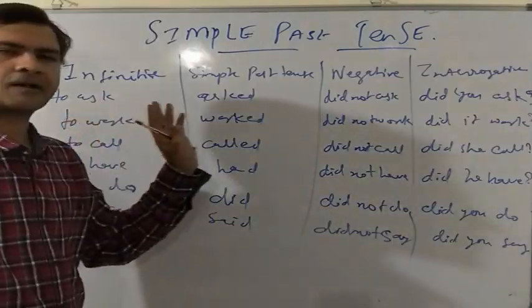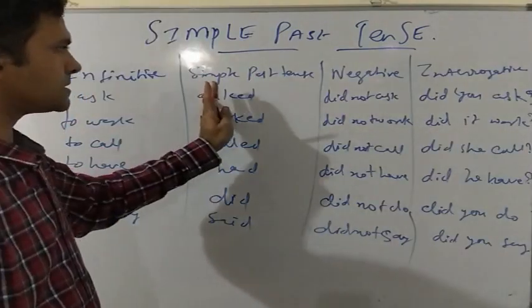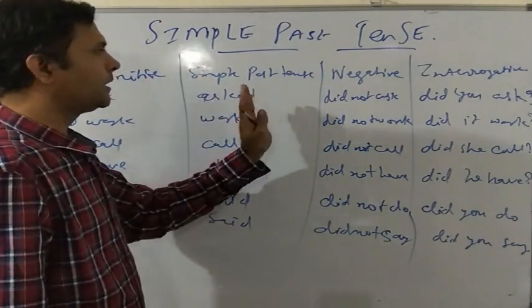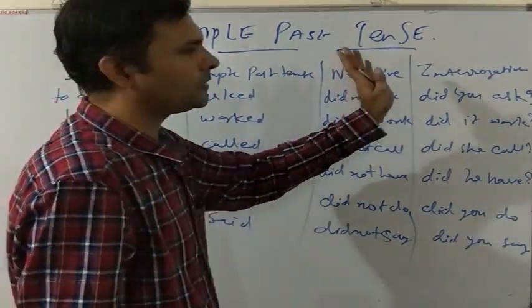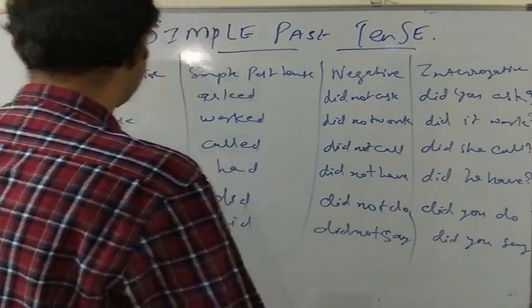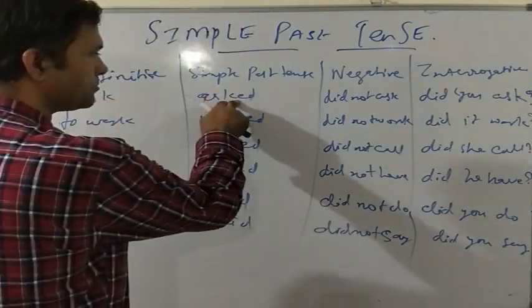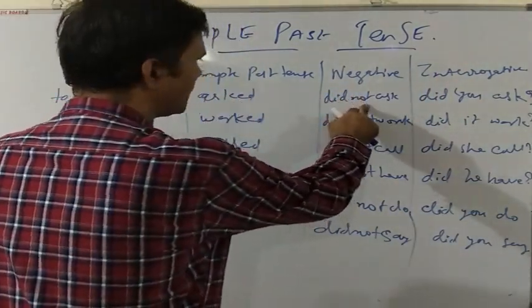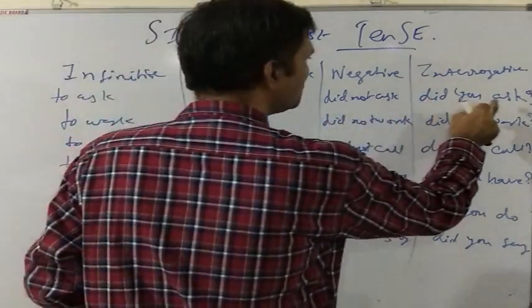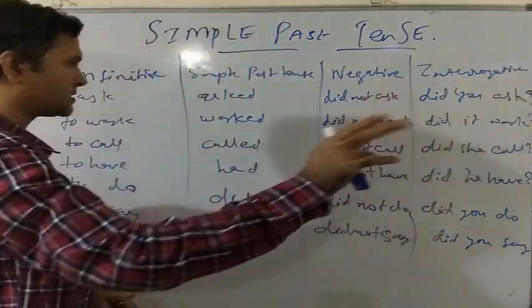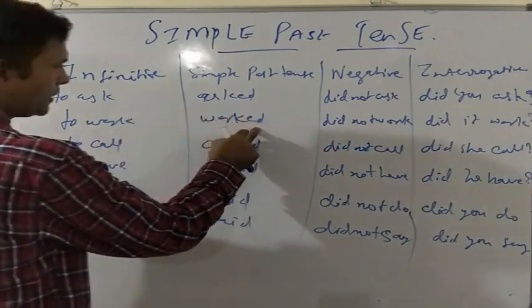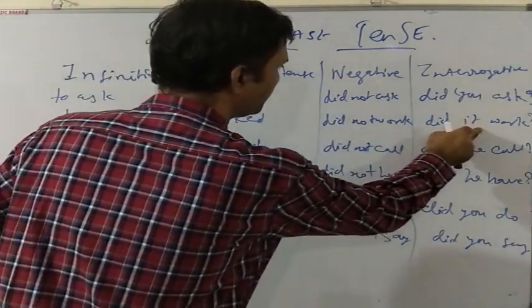Now let us see the examples of some infinitives in simple past tense, how they change in simple past tense, in negative simple past tense, and in interrogative simple past tense. To ask becomes asked in simple past tense, did not ask in negative simple past tense, and did you ask in interrogative simple past tense. To work becomes worked, did not work, and did it work.